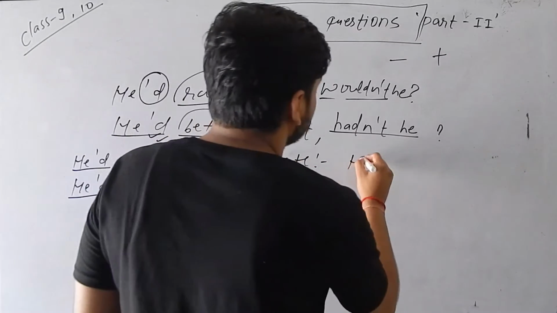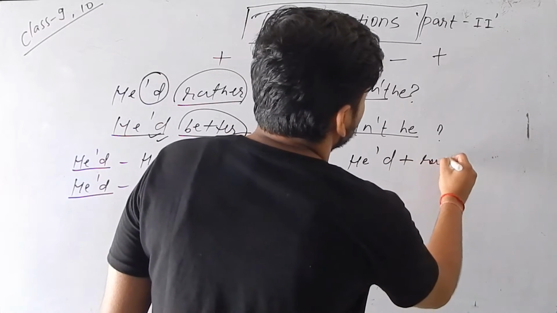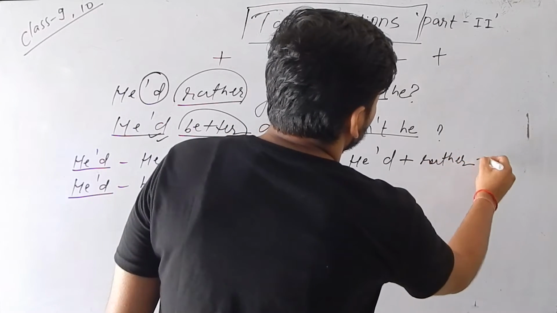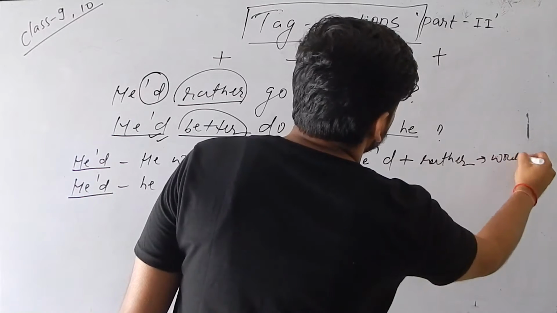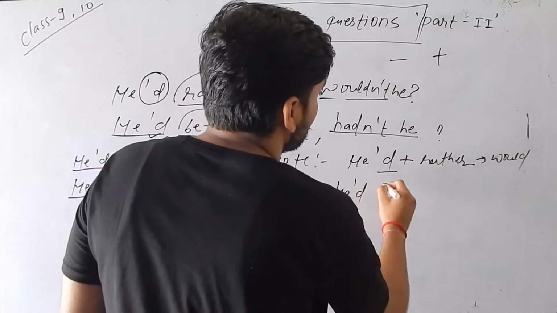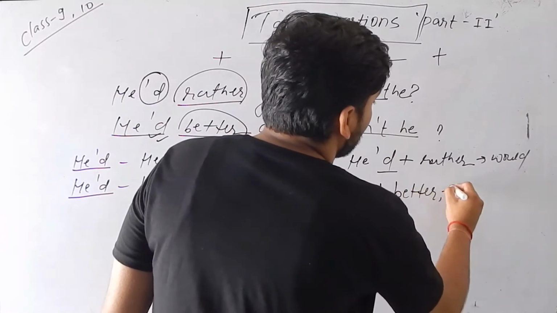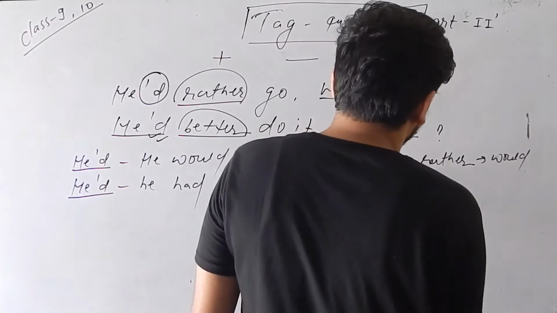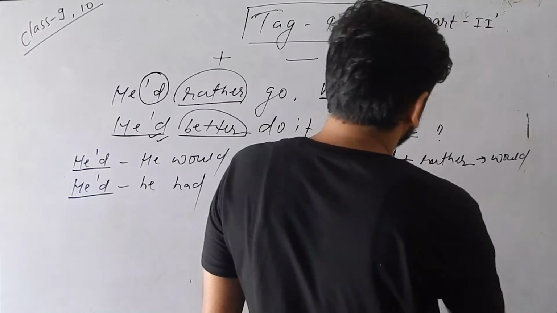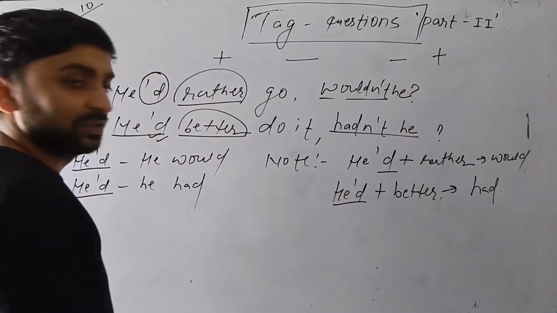Okay, that he would plus rather means here it is would. This is the short form of would here. If it is like this, he had plus better, then what will be the answer? This is had. So remember this.